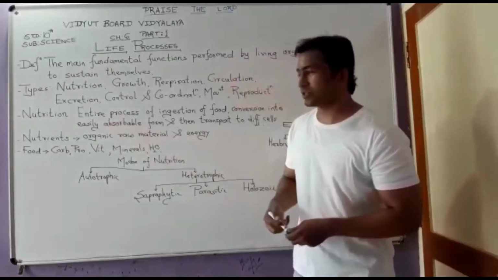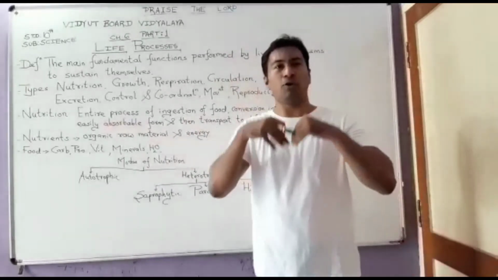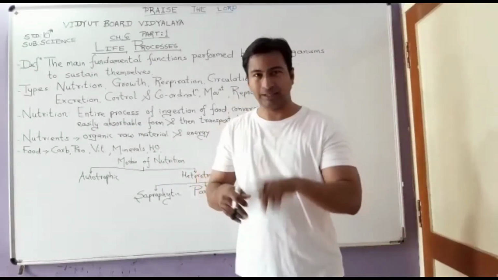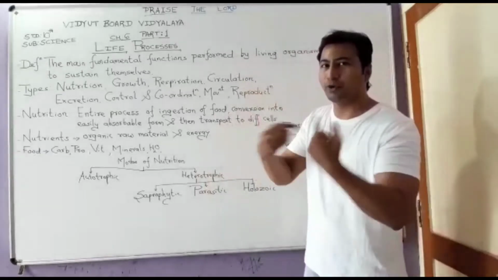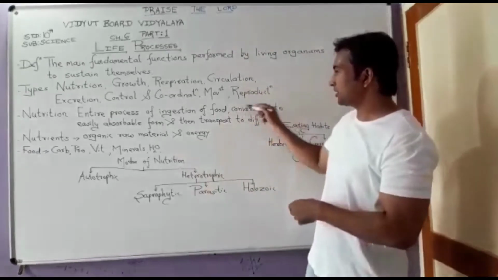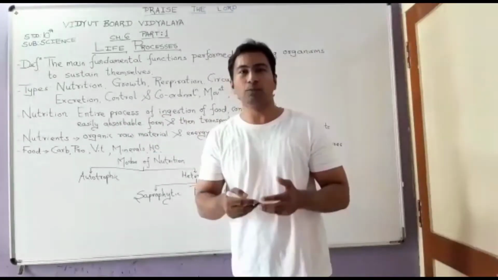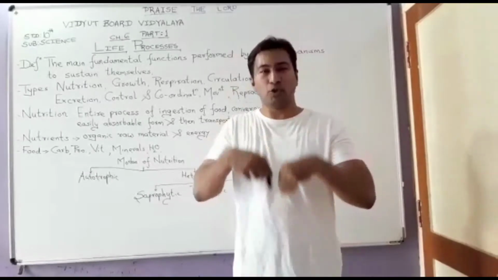The entire process begins with the first part, that is the ingestion of food. Ingestion means to take the food inside. That is the first step in nutrition. After taking the food inside, what will happen? The conversion into an easily absorbable form. Our body will convert the food into a form which is easily absorbable.